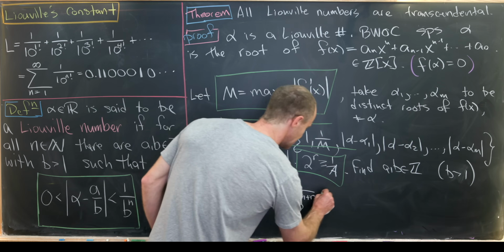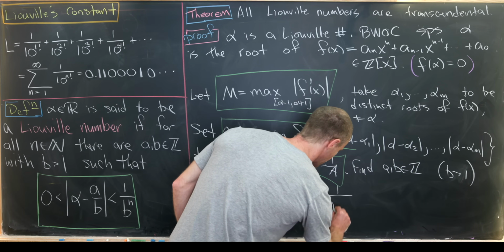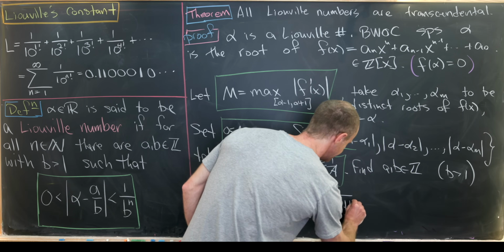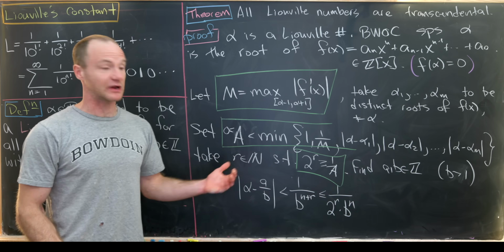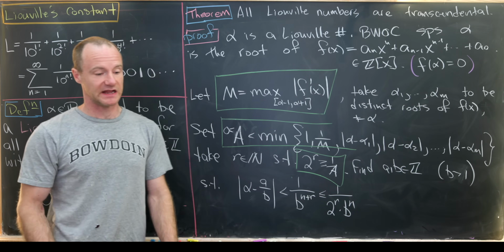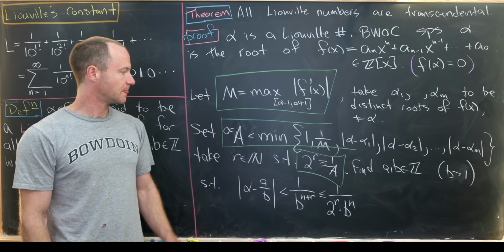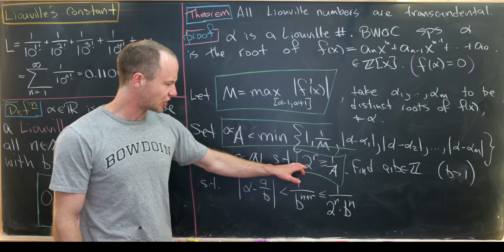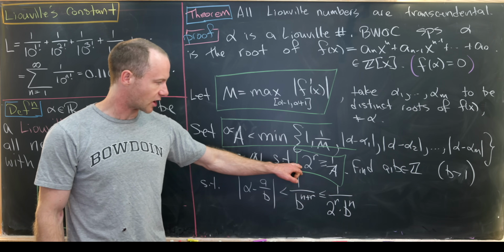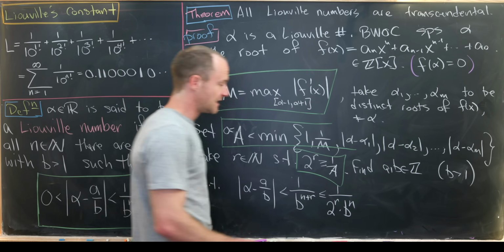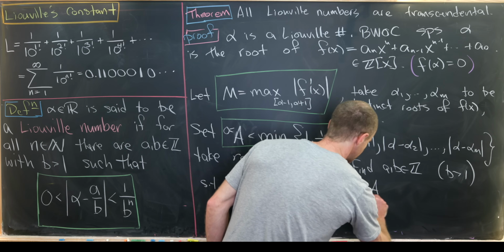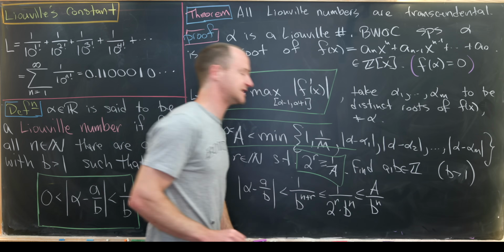But now that's going to be less than or equal to 1 over 2 to the r times b to the n. That's because since b is bigger than 1, it is bigger than or equal to 2, and that's how that inequality will shake out. But let's look at how we chose r here. We chose r so that 2 to the r was bigger than or equal to 1 over a. That makes this whole thing less than or equal to a over b to the n.